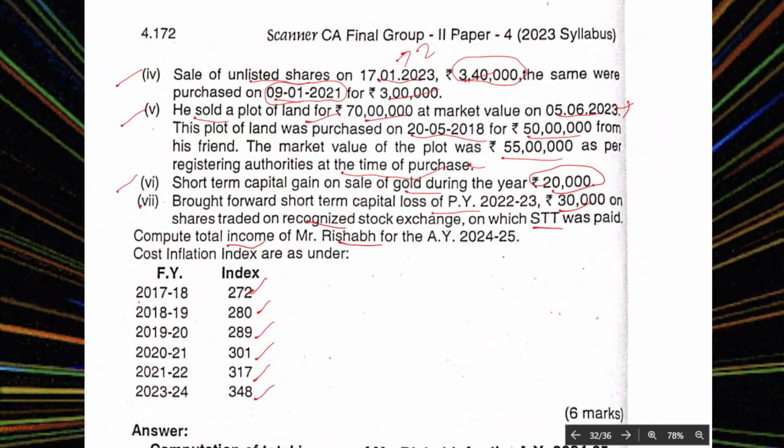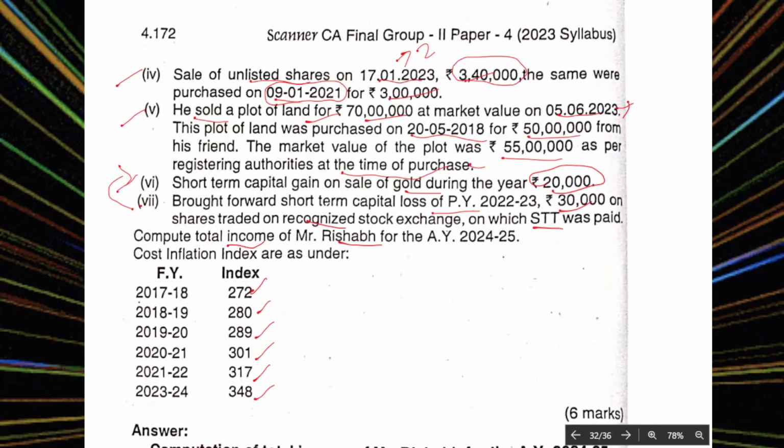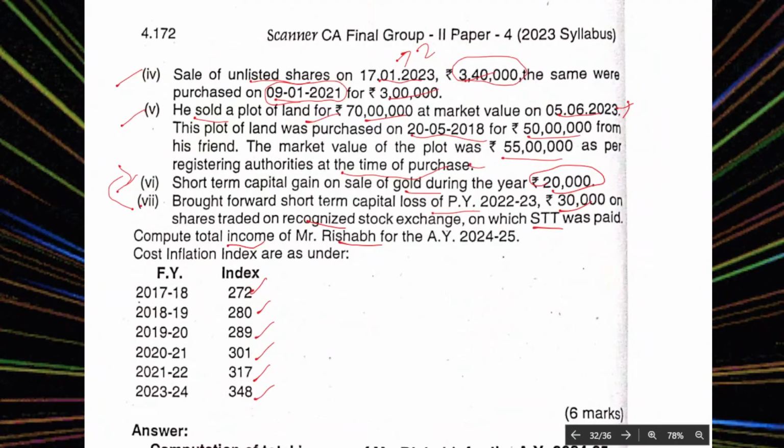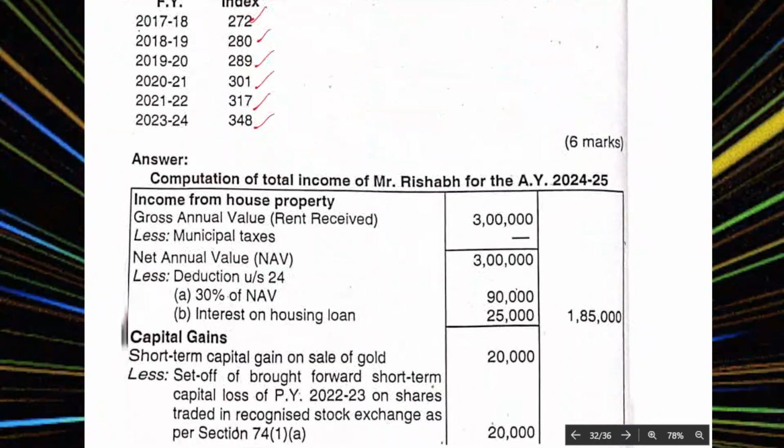Short-term capital loss can be adjusted with the short-term capital gain. So in this case, unlisted shares, listed shares. We want to see that also. You see step by step.